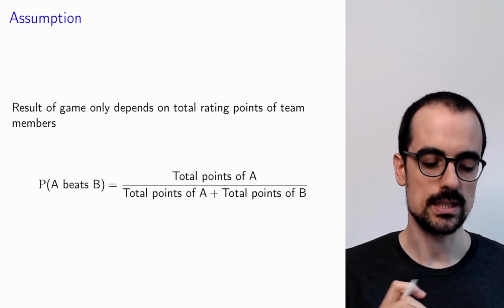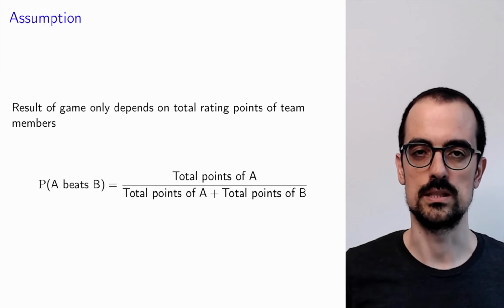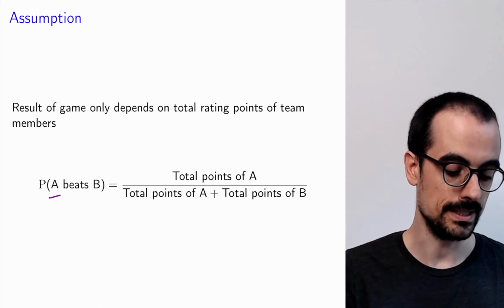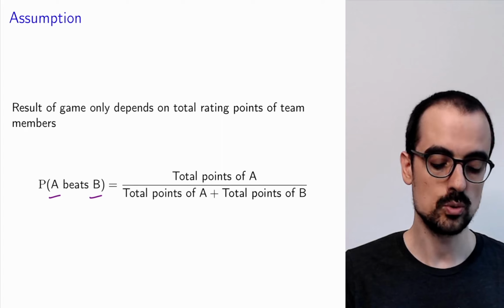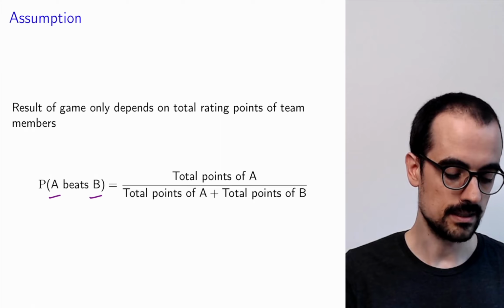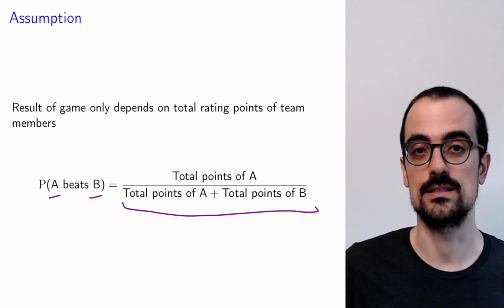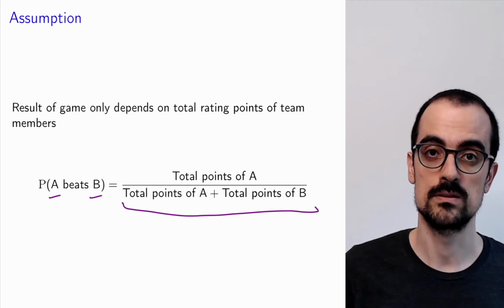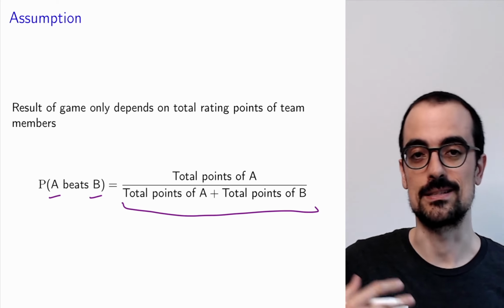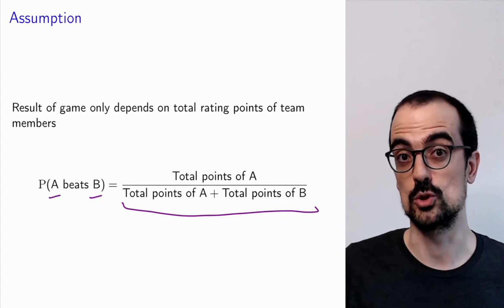So the idea is that we're going to say that the result of a game only depends on the total rating points of the team members of each team, and the probability that team A beats team B is equal to the total number of points of the players in team A divided by the sum of the points in the 2 teams. So if the 2 teams have the same number of points, this probability is going to be 1/2. If the players in team A have many more points than the players in team B, then the probability that A beats B is going to be very high.